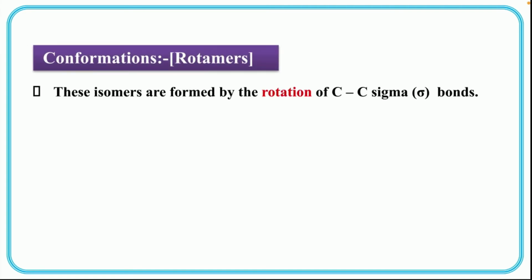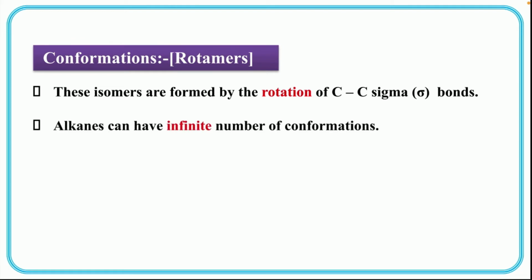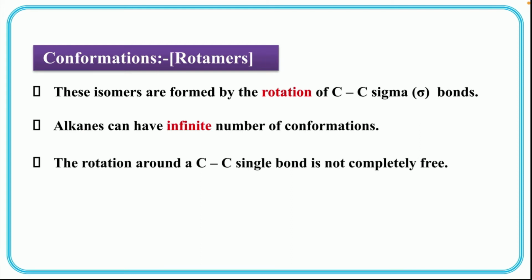Now let's see some features. These isomers are formed by the rotation of C-C sigma bonds. Alkanes can have an infinite number of conformations. Rotation around a C-C single bond is not completely free.